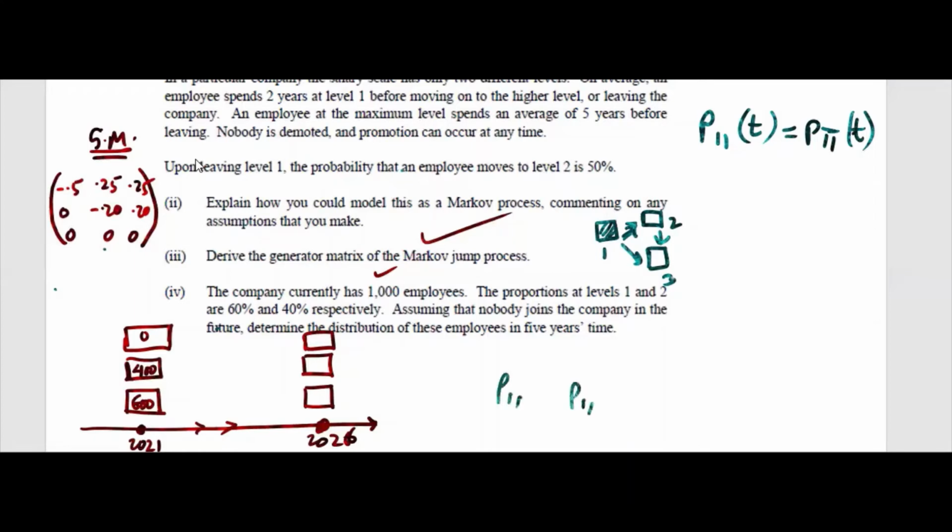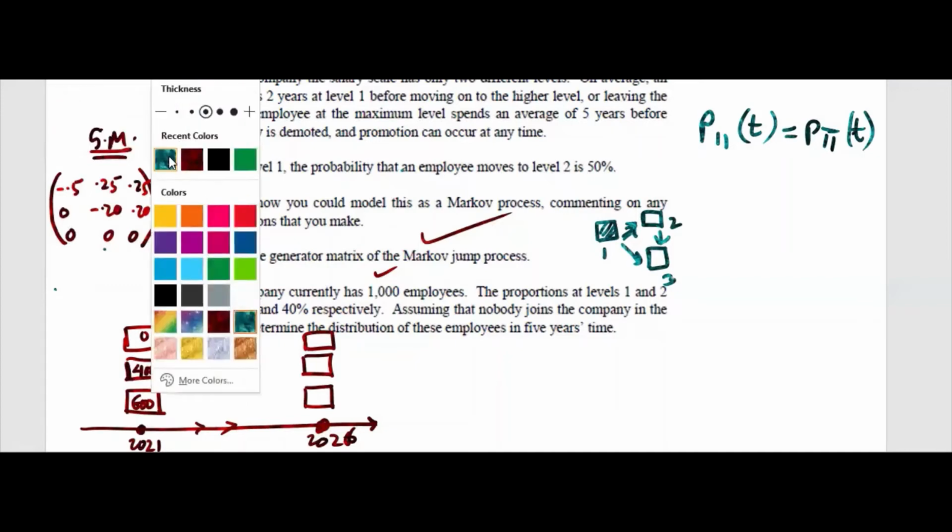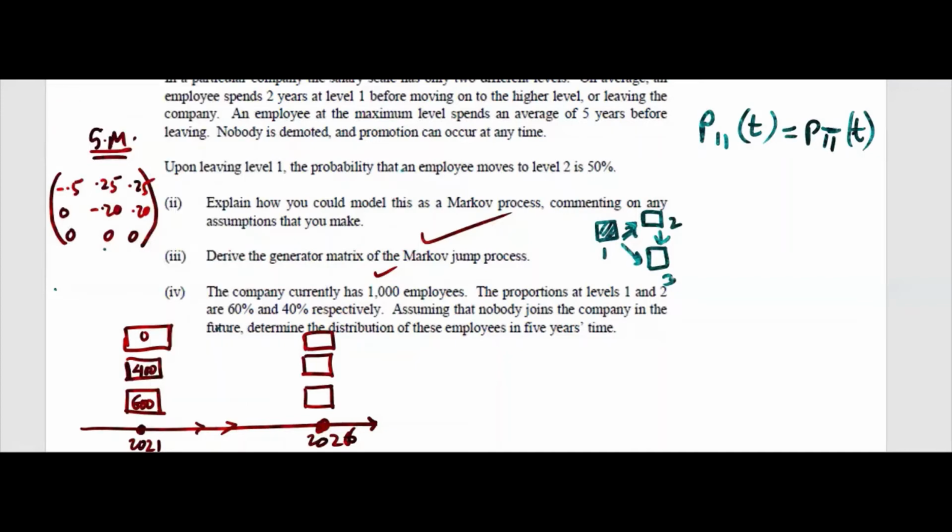P11 and P11 bar are equal if there is no inward entry to 1, then they will be equal all the time. There is no inward entry to 1. So if I leave 1, I can never come back to 1.